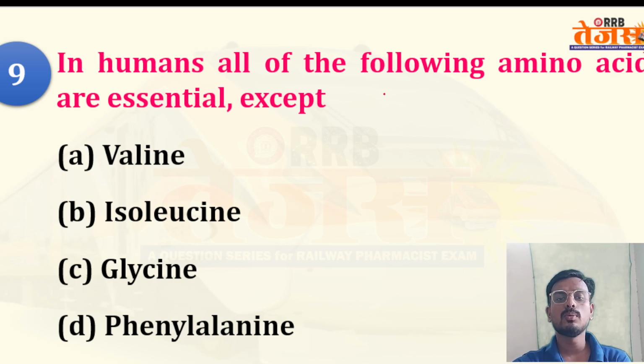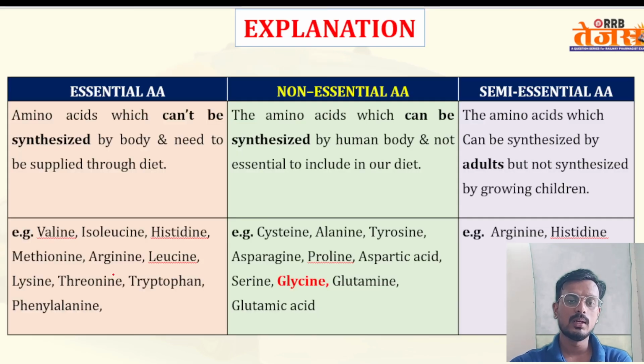In humans, all of the following amino acids are essential except valine, isoleucine, glycine, and phenylalanine. Okay, so your right answer is glycine. Let me tell you, glycine basically comes under non-essential amino acids.